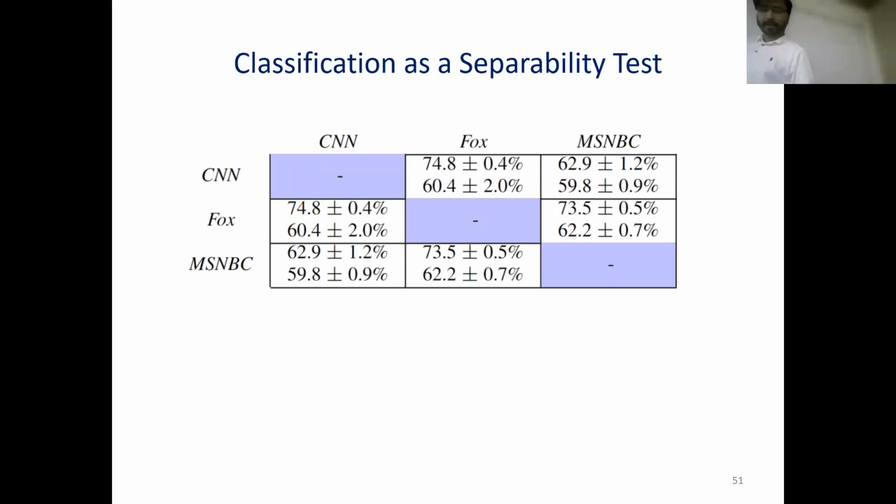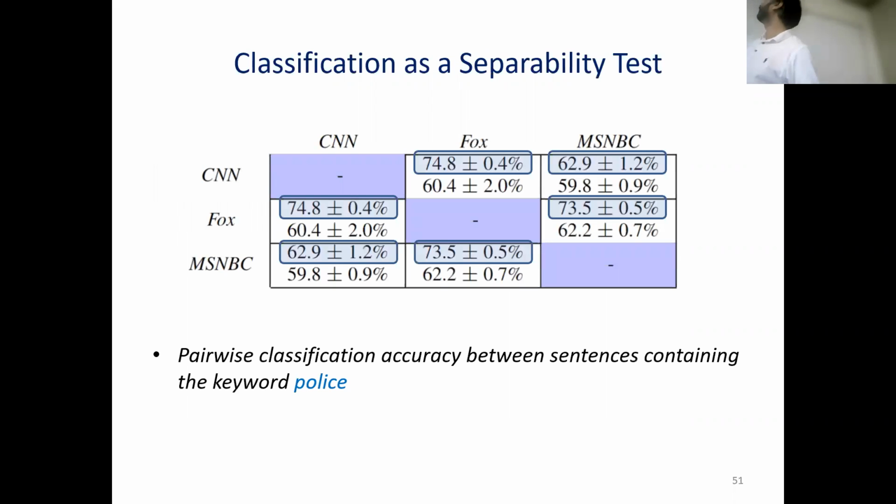table. So what it does is in the top row, we have the classification accuracy between, say, Fox and CNN when we only focus on police related sentences. You see that between CNN and Fox, the classification accuracy is close to 75%. But between MSNBC and CNN, the classification accuracy is much lower.